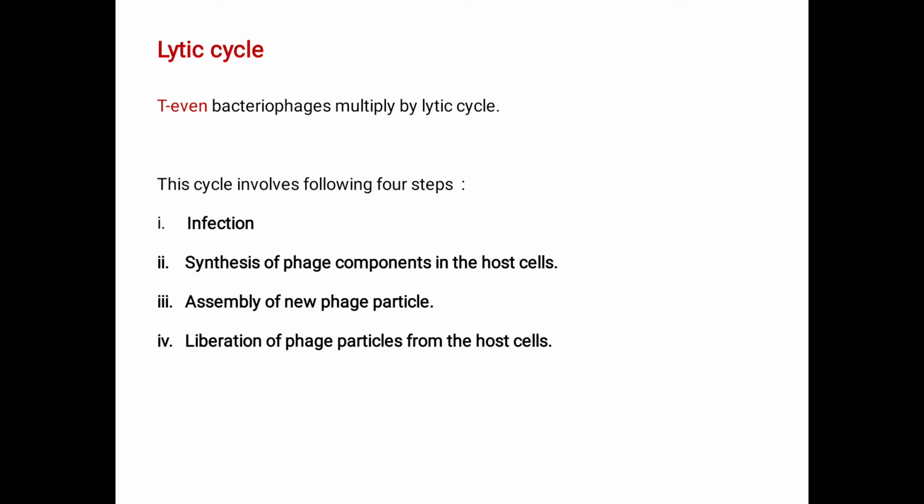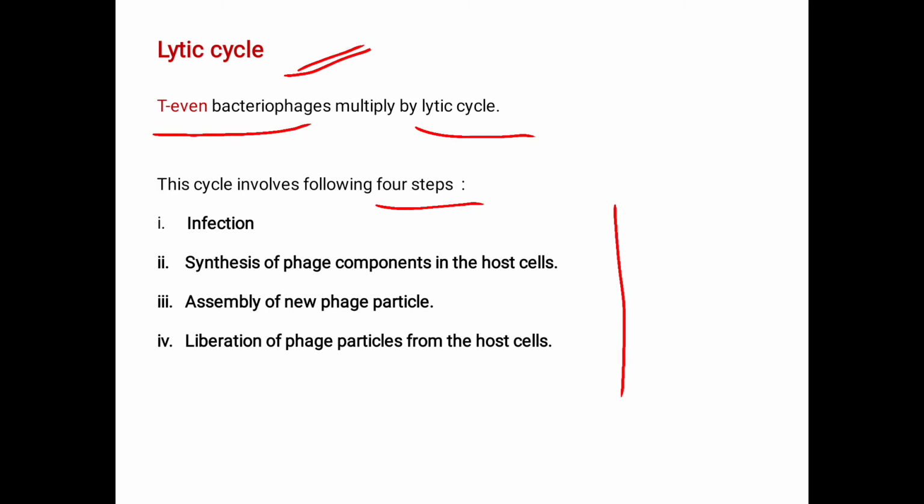Here T-even bacteriophages multiply by the lytic cycle. This lytic cycle involves the following four steps. First one is the infection, second the synthesis of phage components in the host cell, third the assembly of new phage particles, and the fourth is liberation of phage particles from the host cell. Here we have four steps to complete the lytic cycle.